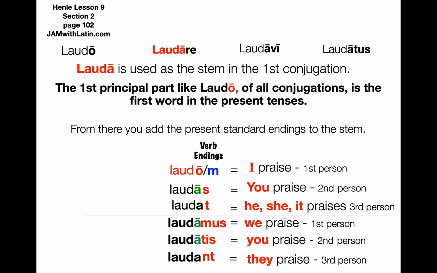So these verb endings show us our English pronoun, the person used, and this verb ending also shows us the number, singular on top and plural on the bottom. So no matter what, you will always know o or m, s, t, mus, tis, nt means I, you, he, she, it, we, you, they. And that is how I practice them every day.